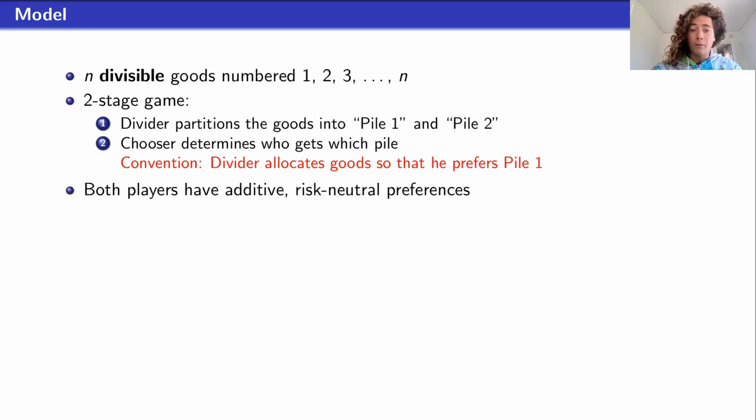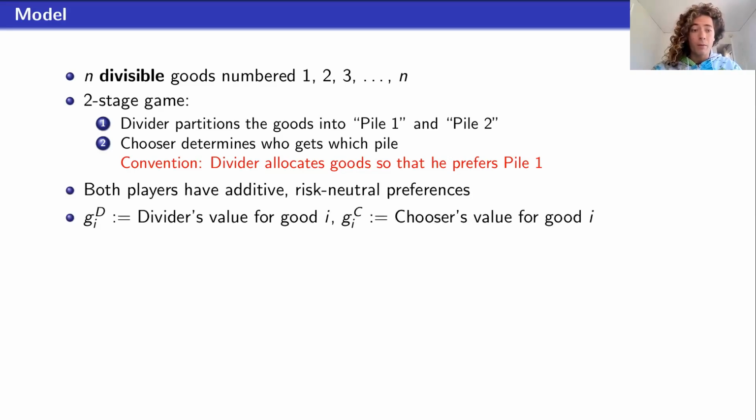Both players have additive risk neutral preferences. We're going to write GDi to be the divider's value for each good i, and GCi to be the chooser's value for each good i. And we're going to assume that there's common priors on these values, which are independent across goods.